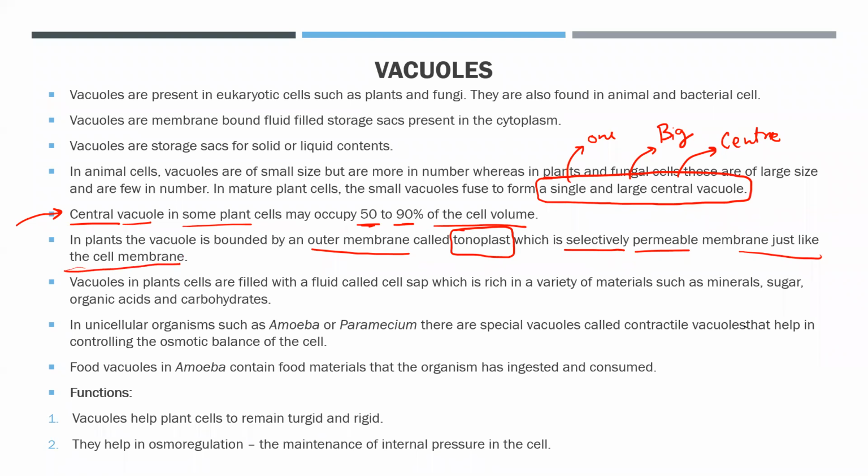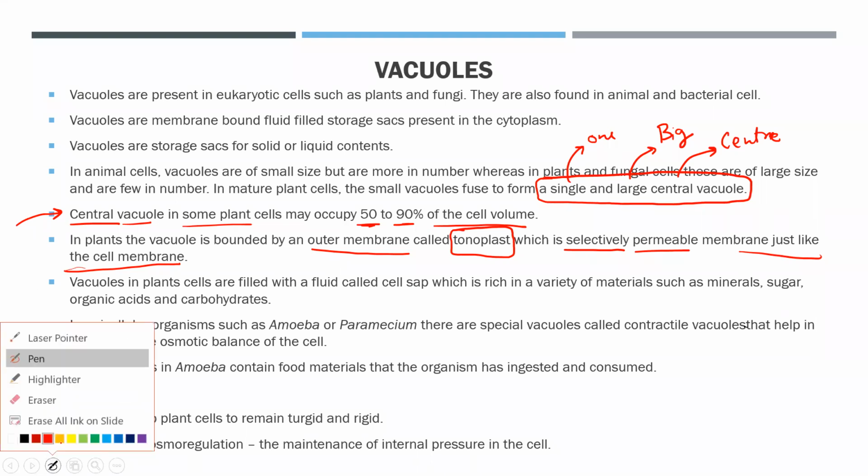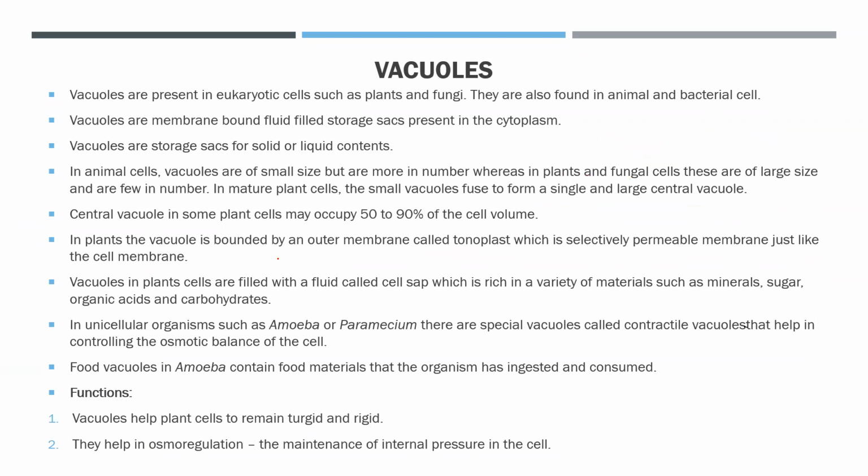Similarly, this tonoplast membrane of the vacuole is also selectively permeable. Now the question comes, what is inside the vacuoles? Vacuoles के अंदर क्या है? So vacuoles are basically filled with fluid. हमें पता है fluid से filled होते हैं. But that fluid has a name, and that name is cell sap. The name of the fluid is cell sap.